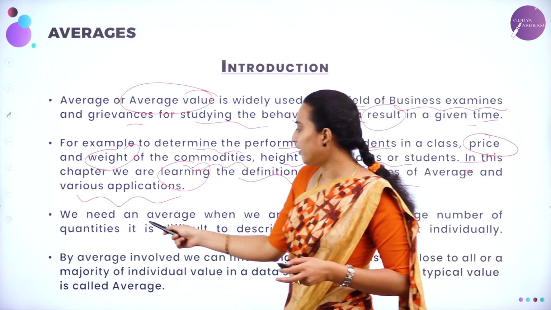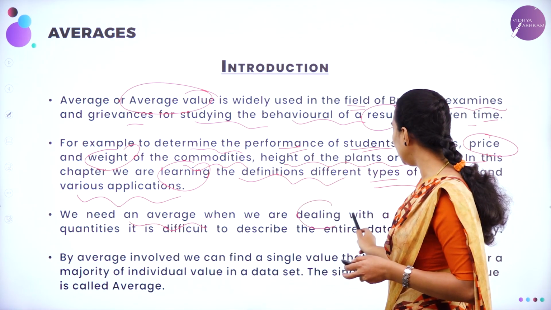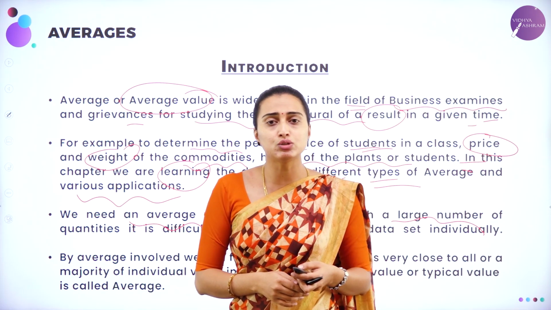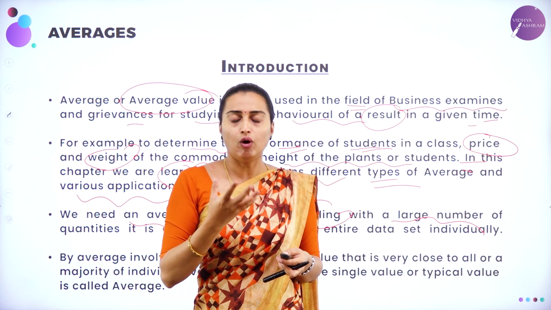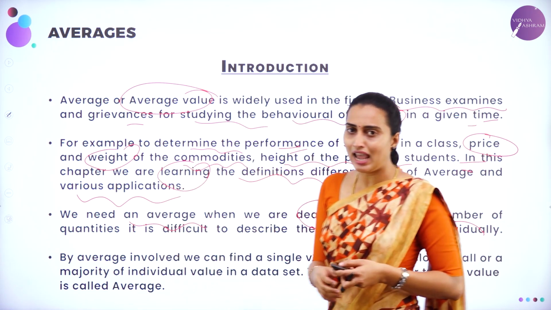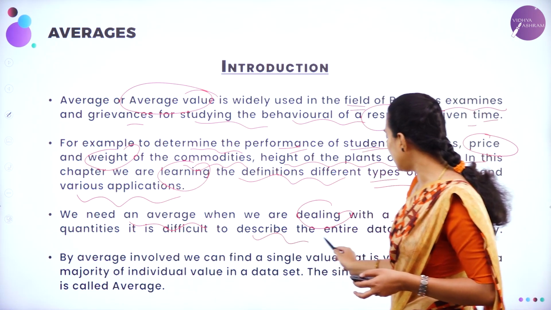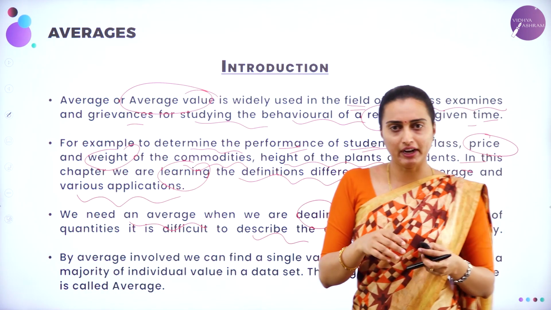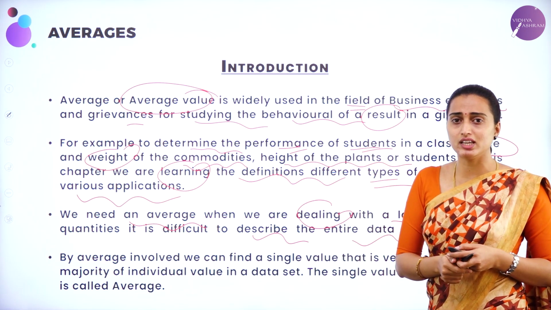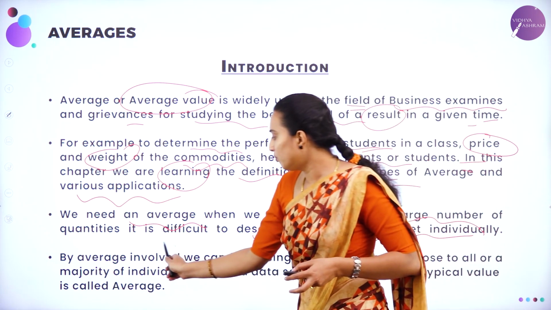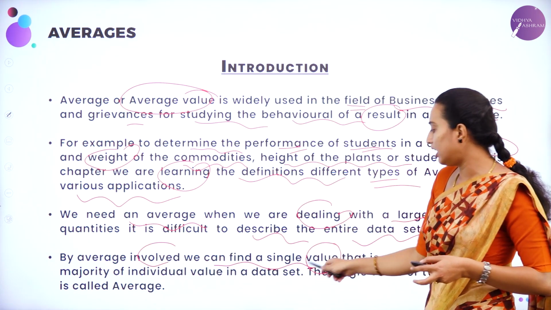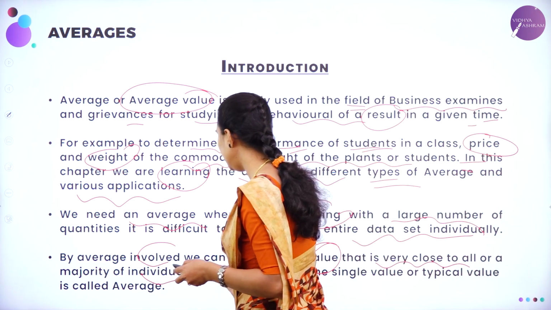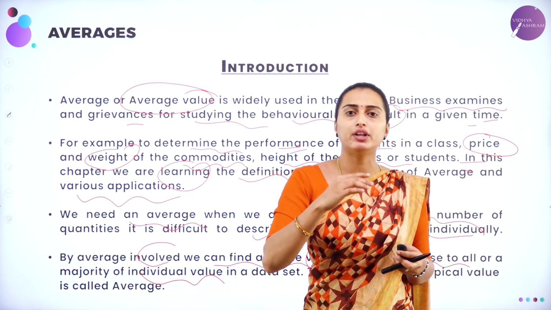Next, we need an average when we are dealing with a large number of quantities. If they have given 100 quantities, and they ask you to find out the mean or mode of those quantities, then you need this average. It is difficult to describe an entire data set individually, and sometimes it is very difficult to find an average if too much data is given. So by an average, we can find a single value that is very close to all or the majority of the individual values. That means you are going to get the value in the middle.